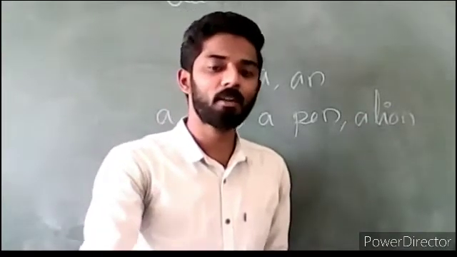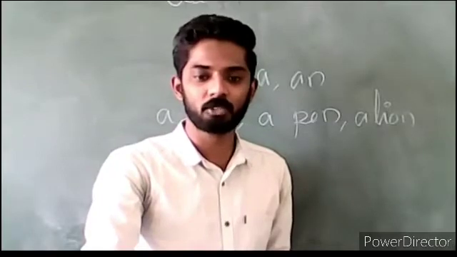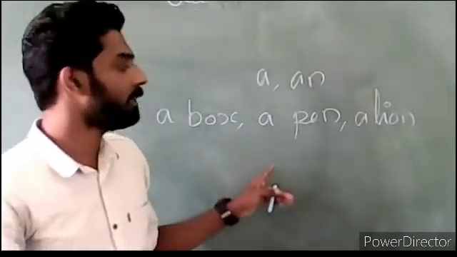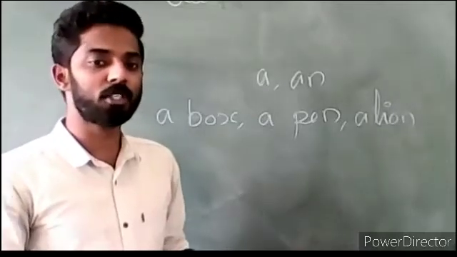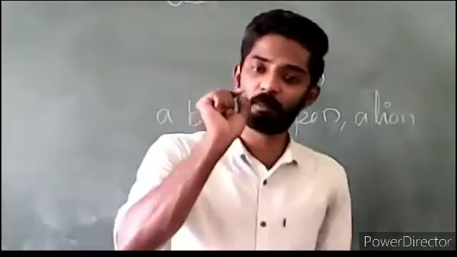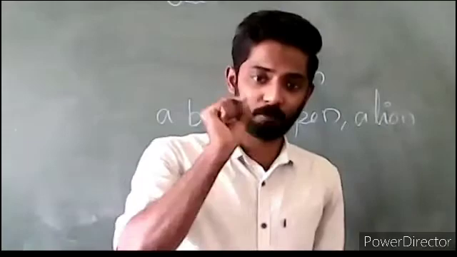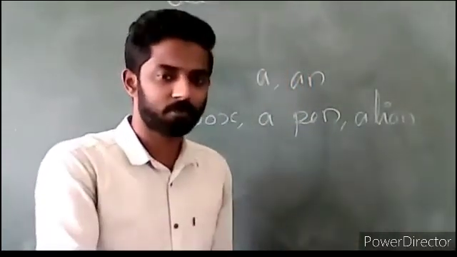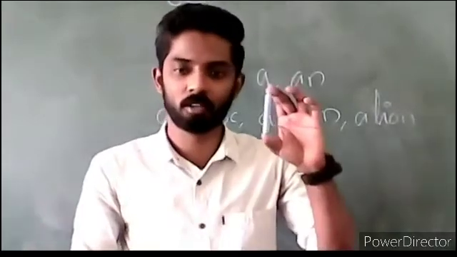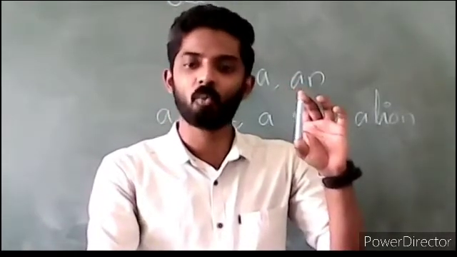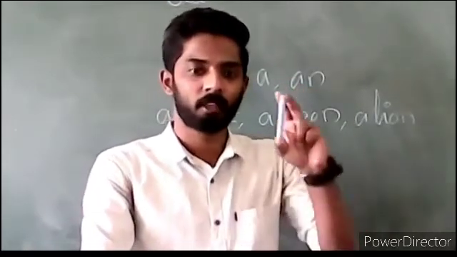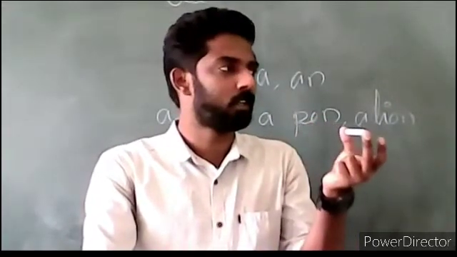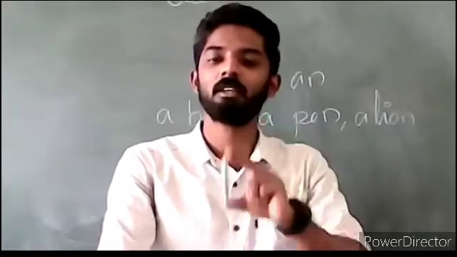But what will happen in the case when we use the in the sentence? Here, the is used for a particular person or thing. We use it for definite things. See, the chalk which I am writing with, the chalk, this is a blue chalk.